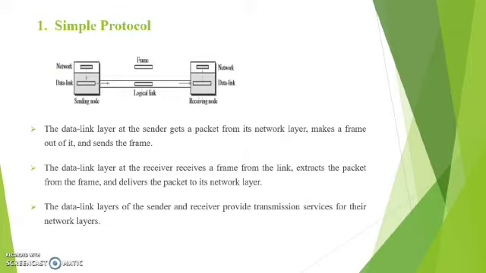The data link layer at the sender gets a packet from its network layer, makes a frame out of it and sends the frame. The data link layer at the receiver receives a frame from the link, extracts the packet from the frame and delivers the packet to its network layer. The data link layers of the sender and receiver provide transmission services for their network layers.